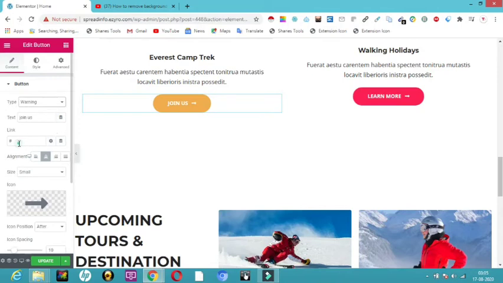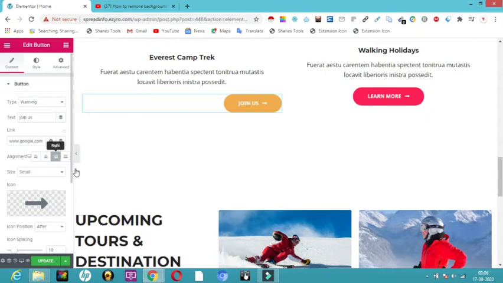And the link, if you want to give, if you just give any link over here, let me just give www.google.com. Let me see whether it really takes me there. So I'll just give a link here, www.google.com. So any URL you can give here. If you want to make it center alignment or right alignment, however you want, you can just change it.